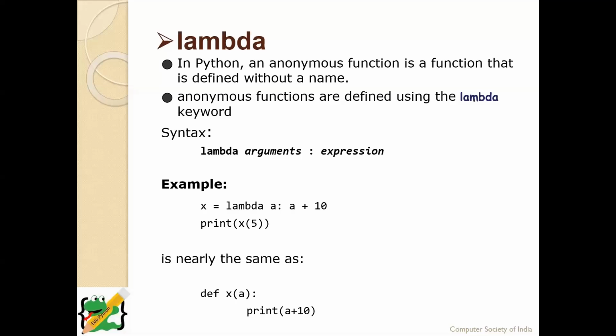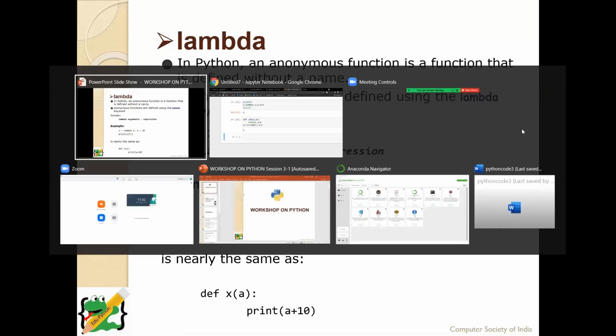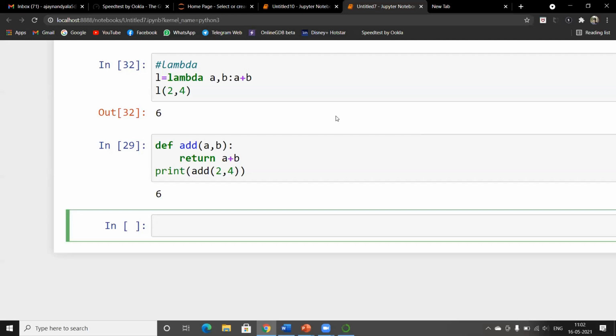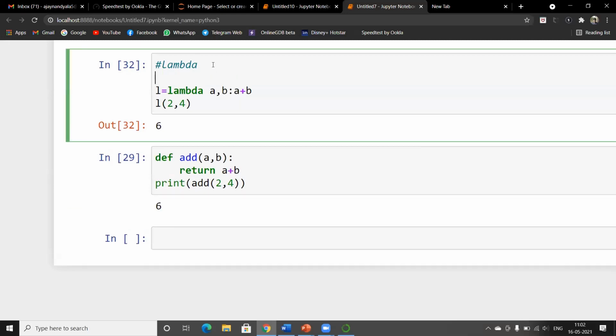Yeah, okay, there is a question. Lambda will just return the function value? Lambda will not return the function value, but lambda will return the expression value. Let me explain once again.